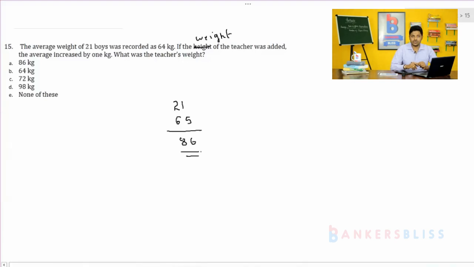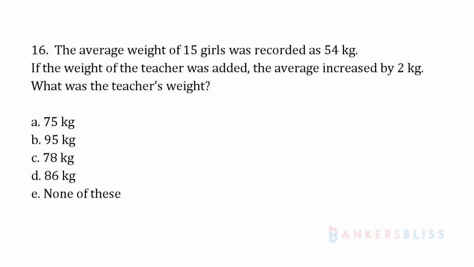Let us go to the next question. Problem number 16. The average weight of 15 girls was recorded as 54 kg. If the weight of the teacher was added, the average increased by 2 kg. What was the teacher's weight?